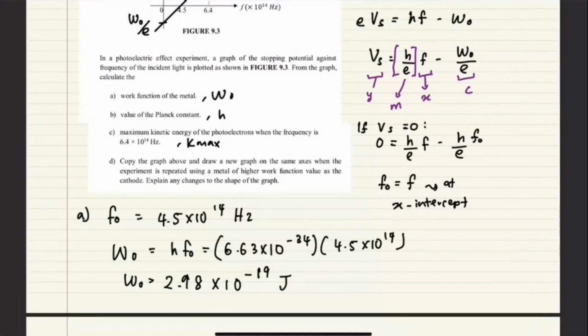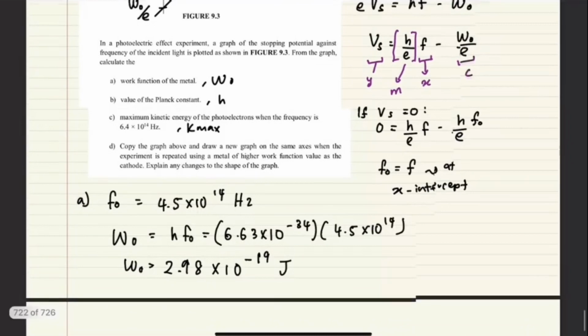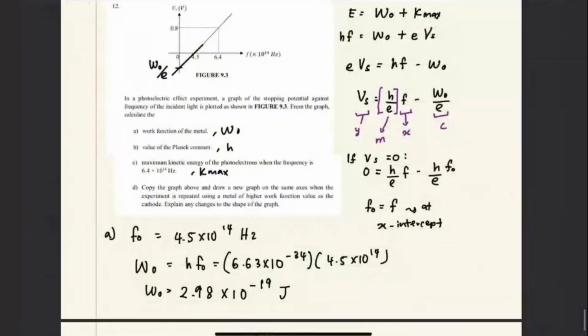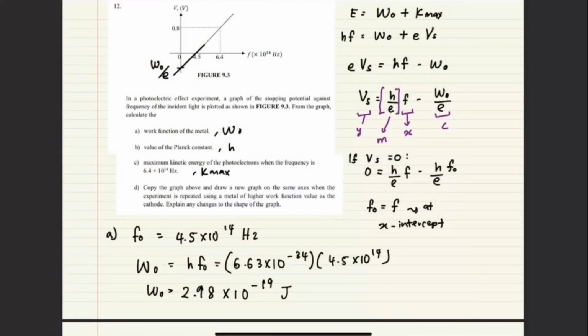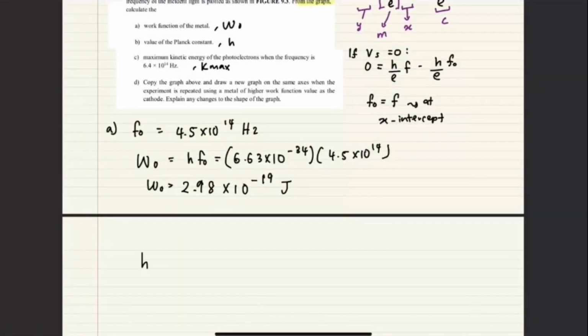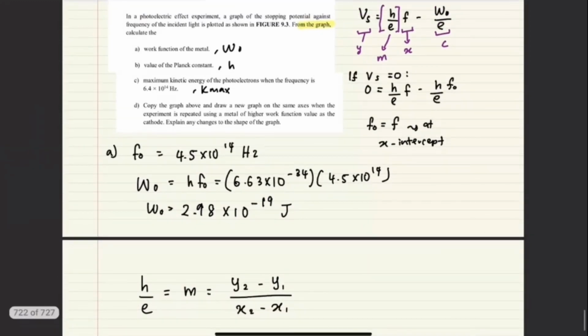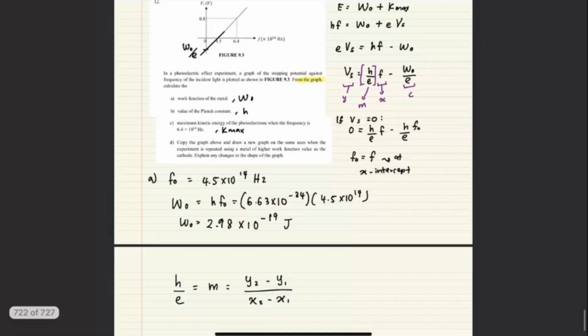The same answer. Okay, part B asks for the value of the Planck constant. We all know that h equals 6.63 times 10 to the power of negative 34. Right. But here they say from the graph. So basically they want you to use values from the graph and calculate the Planck constant. The Planck constant comes from here. It is actually the gradient. So H over E is equal to the gradient M. M here is equal to Y2 minus Y1 over X2 minus X1. You can pick any point, but they give 2 points, so you can use these 2 points.